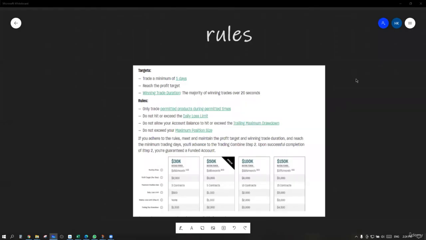So in order to get funded with any capital provider, you have to pass through evaluations for them to see your performance. And this evaluation has to follow certain rules that have to be solid all the way through the evaluation steps. And speaking of the evaluation steps, the evaluations are based on some rules which we will mention here.